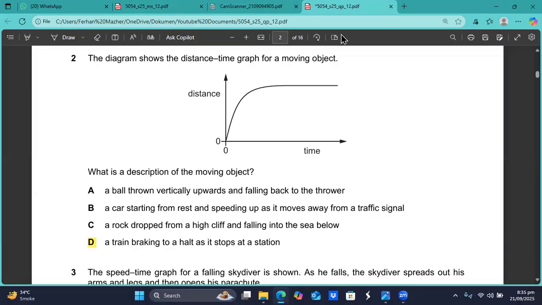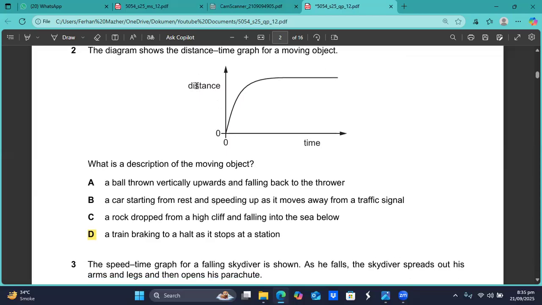Question number 2, D is the right option. A: a ball thrown vertically upwards and falling back to the thrower, the distance should increase and then decrease. B: a car starting from rest and speeding up as it moves away from a traffic signal, if it only speeds up, then the gradient should be increasing. C: a rock dropped from a high cliff and falling to the sea below, then the speed should be increasing, not decreasing. Here, the gradient has decreased. The speed should be increasing like this. So D is the right choice.